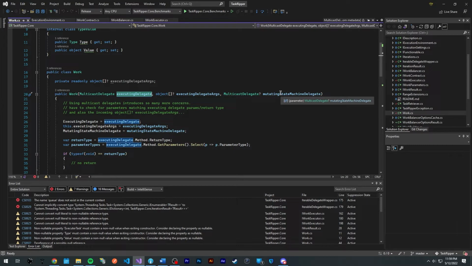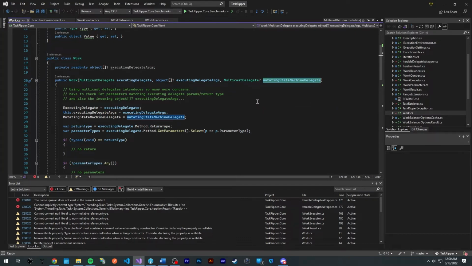You can think of running the Fibonacci sequence, where the output of the Fibonacci is responsible for producing the next number. So this is a good case to use this overload that accepts another delegate for mutating the state of the parameters if you decide to implement it that way.